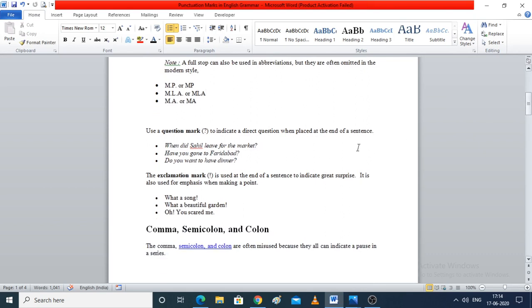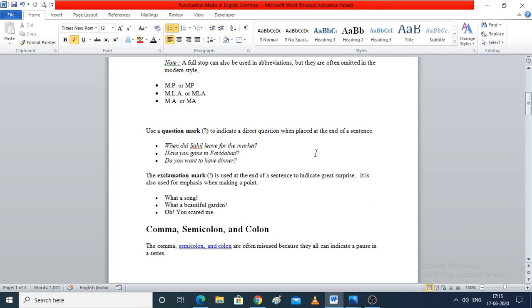Now, let's come up to the question mark. When do we use a question mark? When there is a direct question, we place a question mark at the end. When we make an interrogative sentence, we use a question mark at the end.